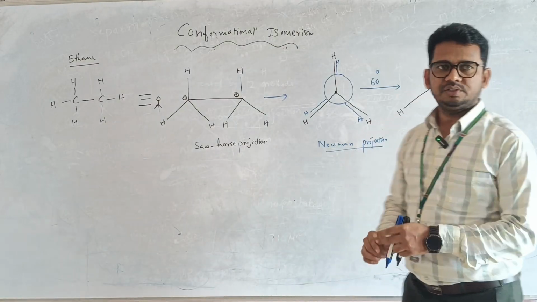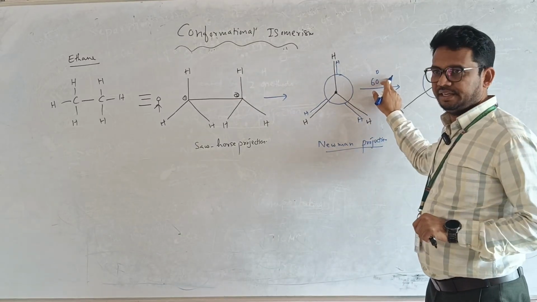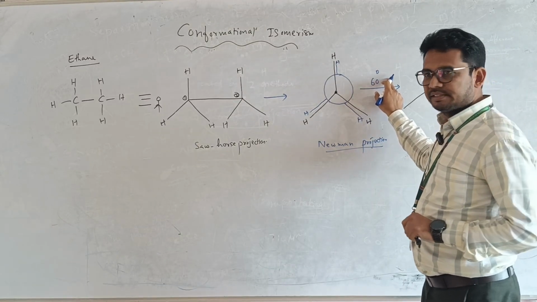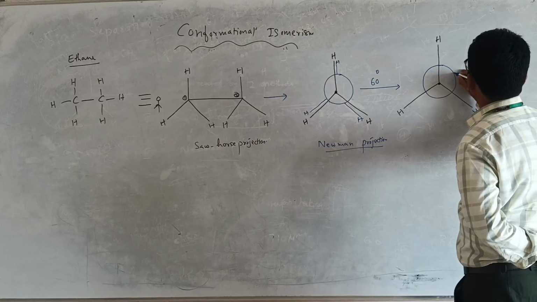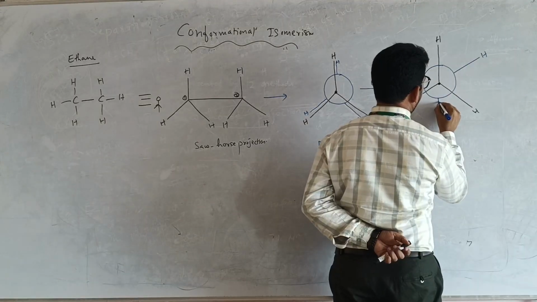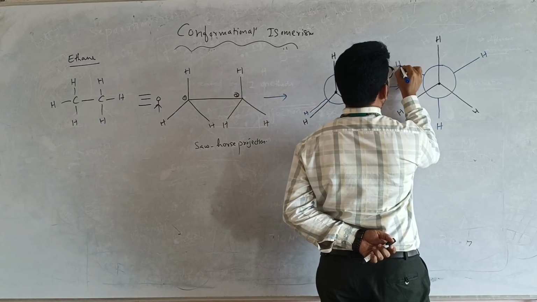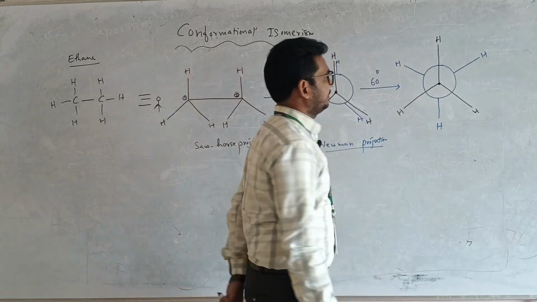Now see the back carbon. I am moving it by 60 degrees. Around here one hydrogen, around here one more hydrogen, around here one more hydrogen.